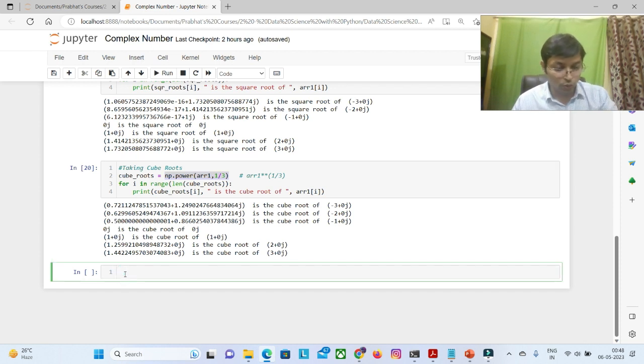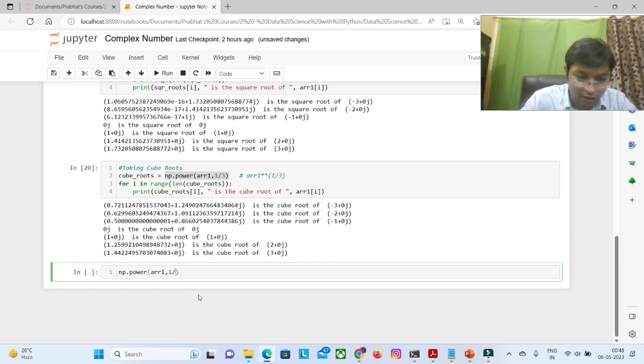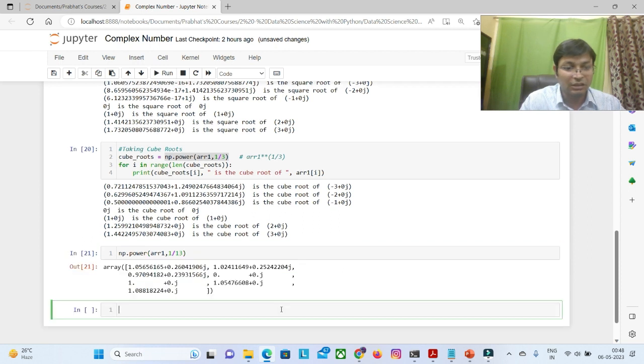Suppose instead of the cube root we want to make the 13th root of the entire array. That also we got. So the 13th root also we got. That is quite possible.